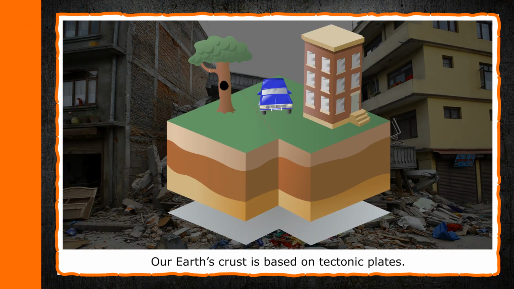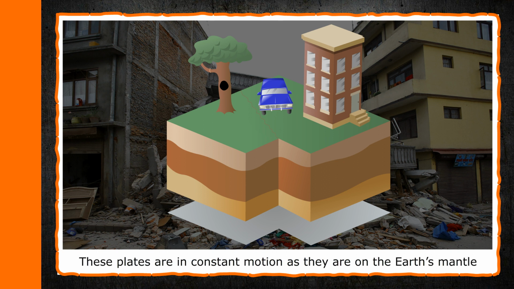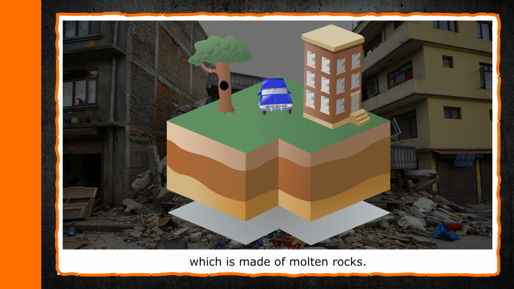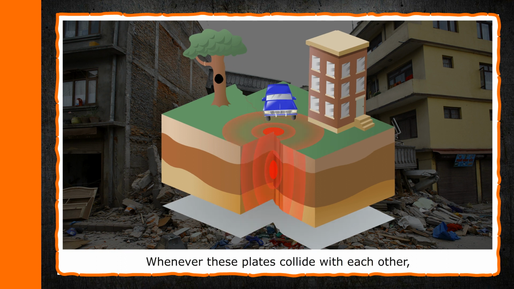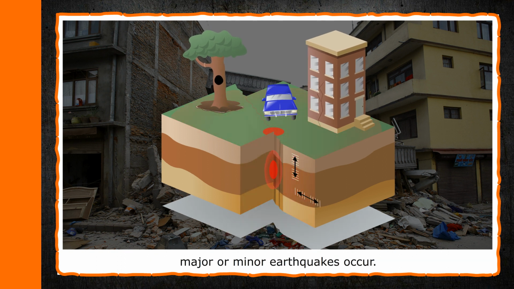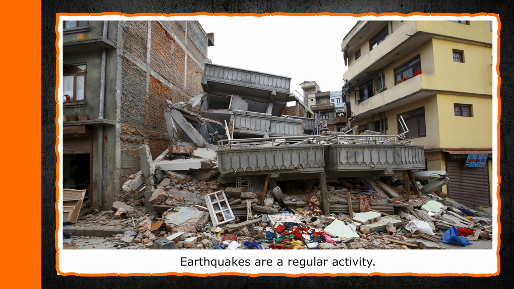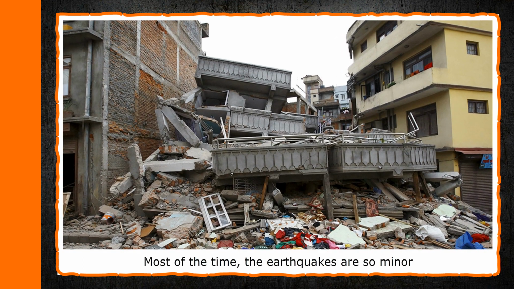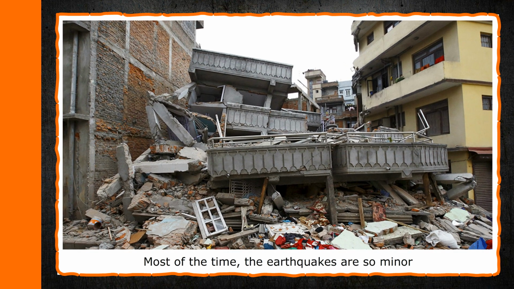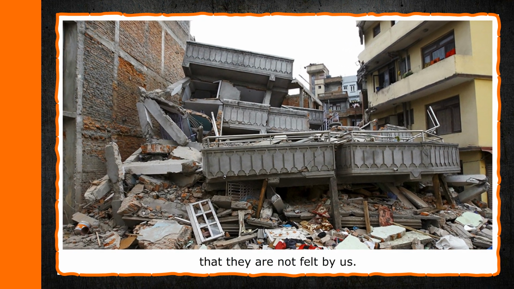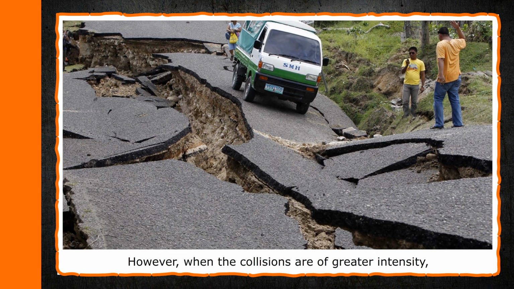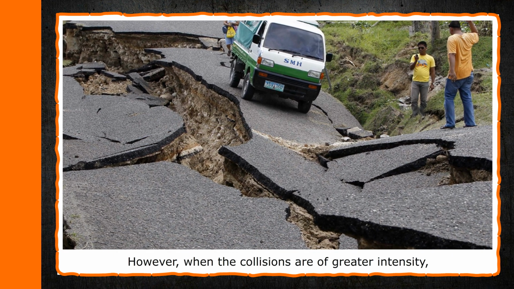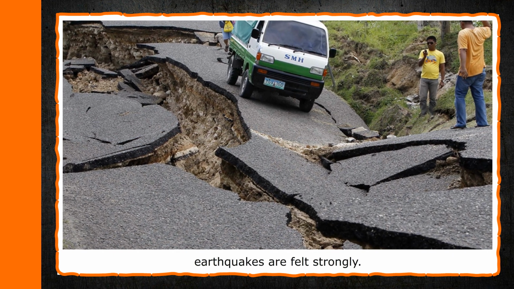Earthquake. Our Earth's crust is based on tectonic plates. These plates are in constant motion as they are on the Earth's mantle, which is made of molten rocks. Whenever these plates collide with each other, major or minor earthquakes occur. Earthquakes are a regular activity. Most of the time, the earthquakes are so minor that they are not felt by us. However, when the collisions are of greater intensity, earthquakes are felt strongly.